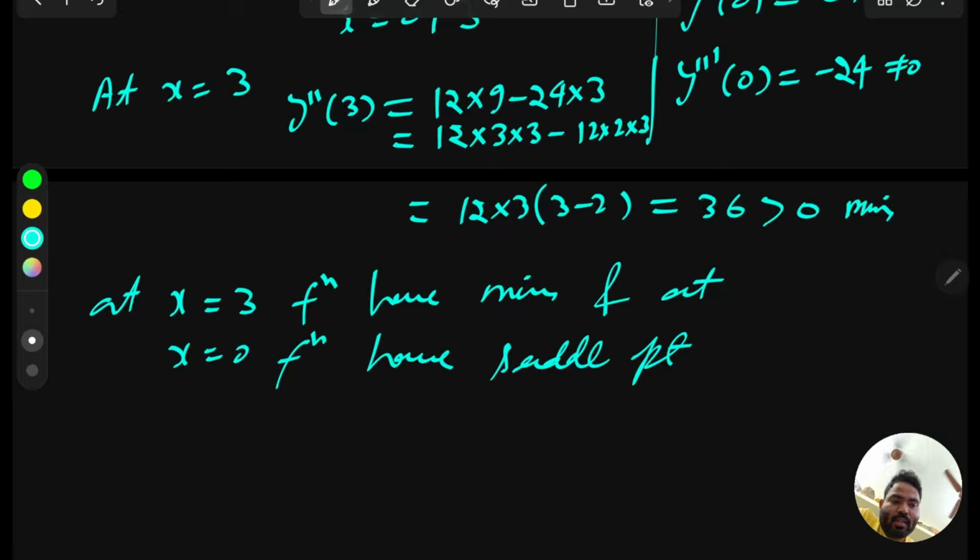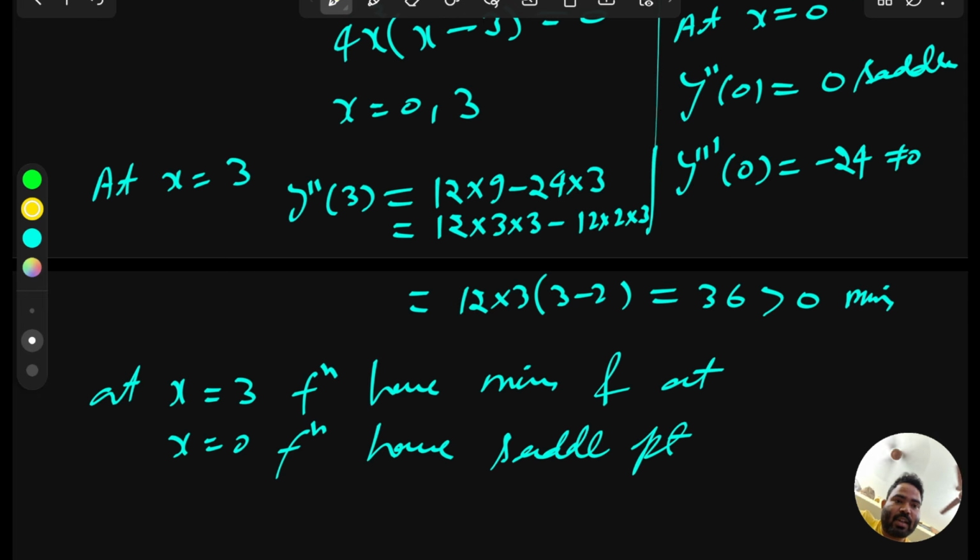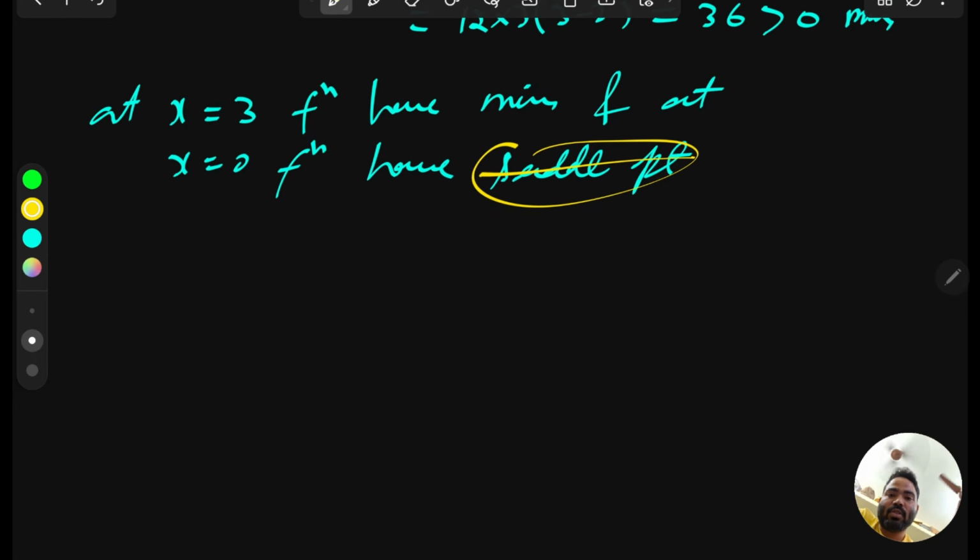But see, the most important thing: students always make a mistake here, they always write this is a saddle point. We already checked, it will be a saddle point if y triple dash is 0. But here y triple dash is not 0, and not equal to 0 means that point will become a point of inflection. So this is not a saddle point, because we have to investigate, and we investigated that this is the point of inflection. So we will say function at x equal to 0 has a point of inflection, which means the curve changes sign, and if the curve is changing sign at that point, then generally we will represent it by point of inflection.